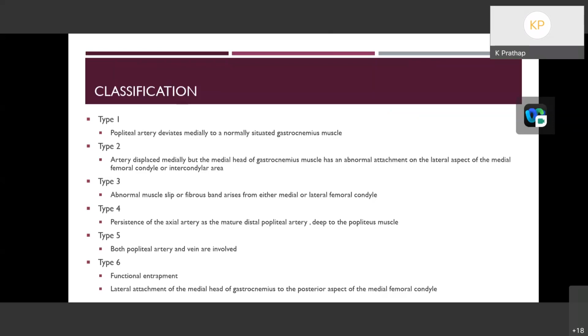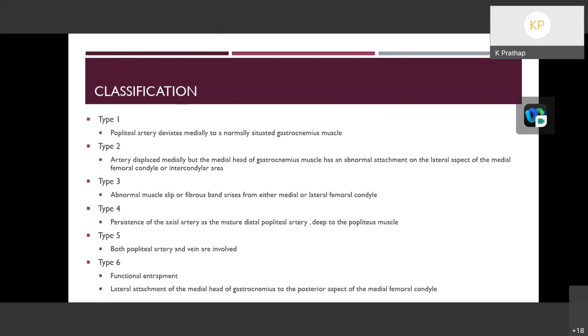Type 2 is similar to type 1, but the gastrocnemius muscle will have an abnormal attachment to the lateral aspect of the medial femoral condyle or the intercondylar area. In type 3, an abnormal muscle slip or a fibrous band arises from either the medial or lateral femoral condyle. In type 4, the axial artery, which was present deep to the popliteus muscle, will not regress, and that will persist as the mature popliteal artery. Thereby, the popliteus muscle will encase the mid-popliteal artery, and that will cause the entrapment.